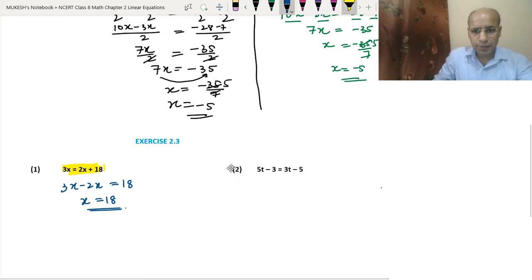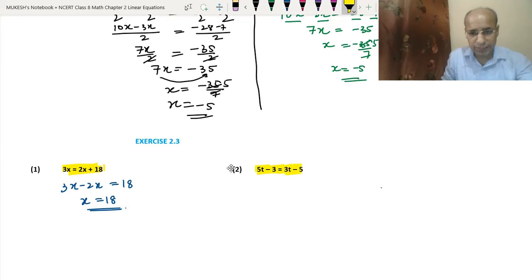Okay. In the second question, we have variables on both sides and constants also on both sides. We have the question 5t minus 3 equals 3t minus 5. Okay. So we will shift 3t to the other side. Since it is positive here, it will become negative here. 5t minus 3t. Then we will put the equal sign. And then we will take 3 to the other side.